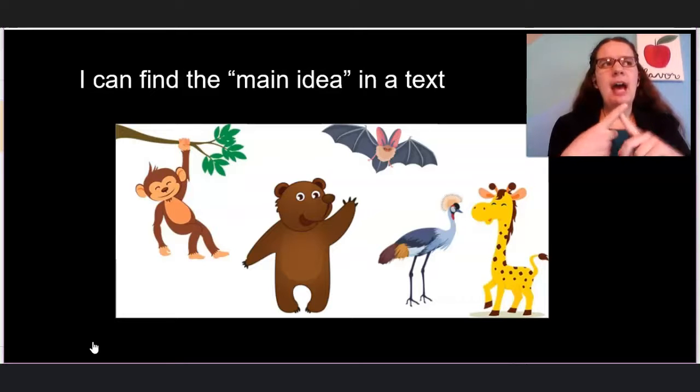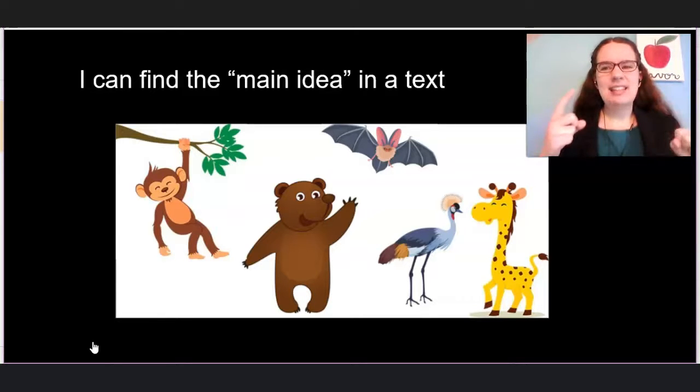So if I said the main idea that Matthew talked about is that bears are carnivores, is that true? Adeline, is that all he talked about? No, what else did he talk about? Perfect. Yes, he talked about how they're carnivores, how they're different colors. If I said the main idea is that Matthew told us all about all different animals, is that true? No, Matthew, you're right. You only talked about bears. So the main idea of what Matthew talked about is facts about bears. He gave us 3 facts about bears. That was the main idea.